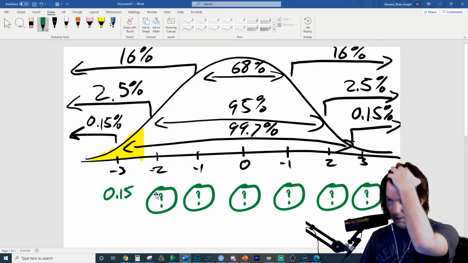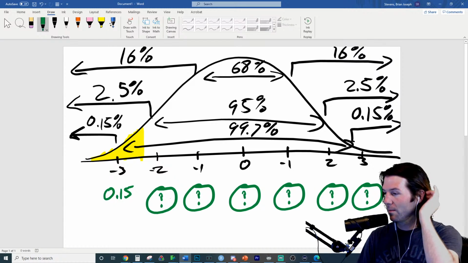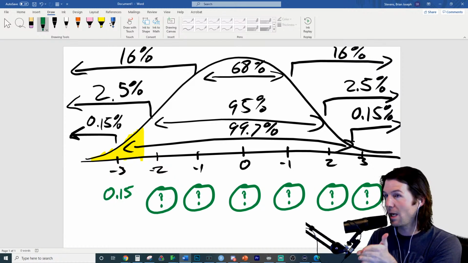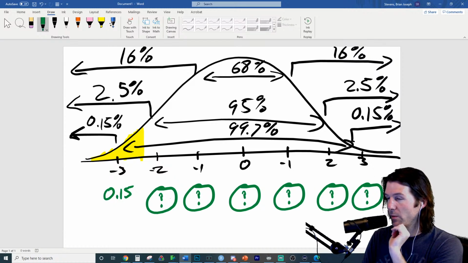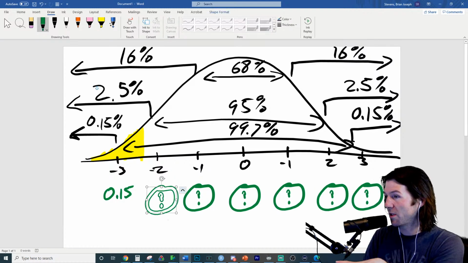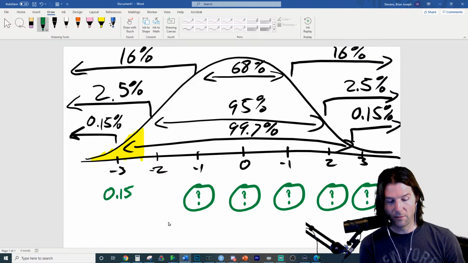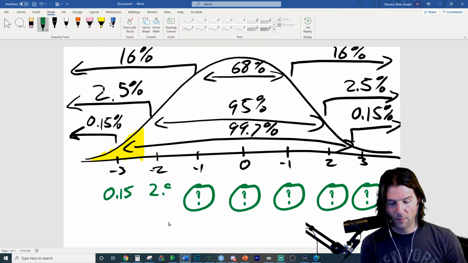So now we have to ask what percent of area is below the next question mark. That's all you have to ask yourself. You go to this question mark right here and you say what percent of area is below it. 2.5, exactly. Great job, everyone right there. Lauren and everybody, 2.5. Be writing this down with me.